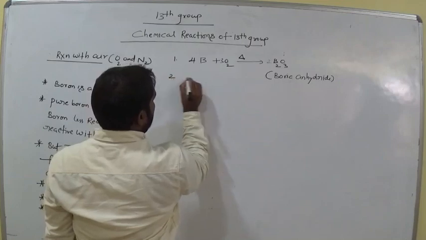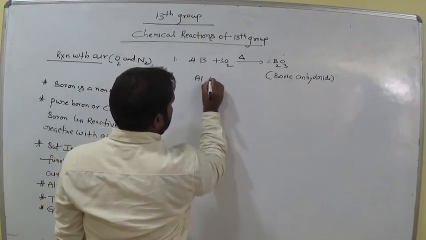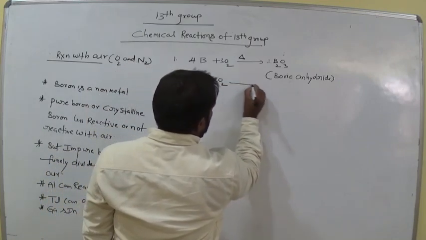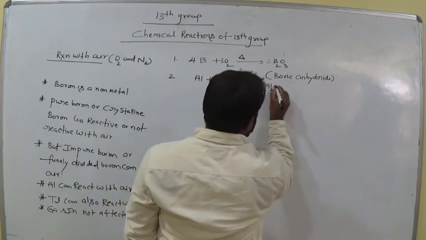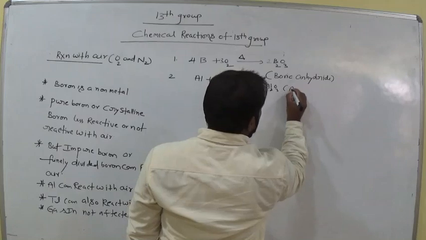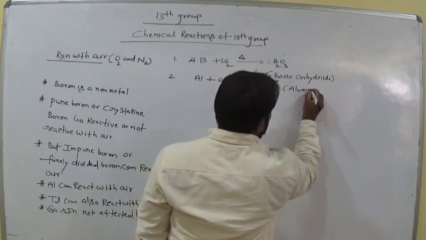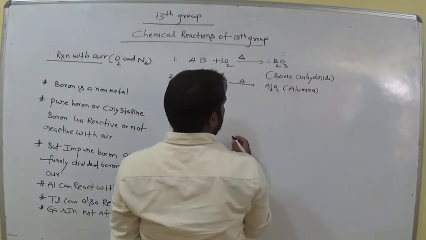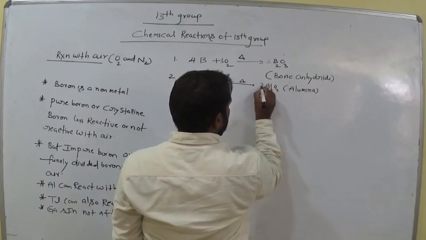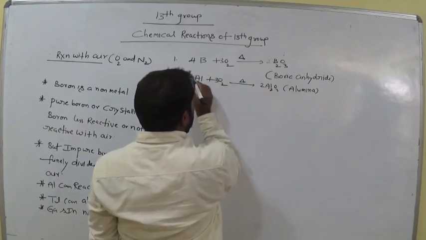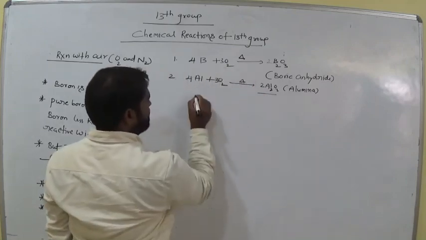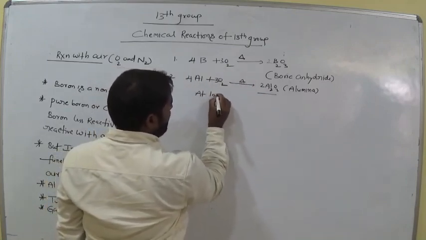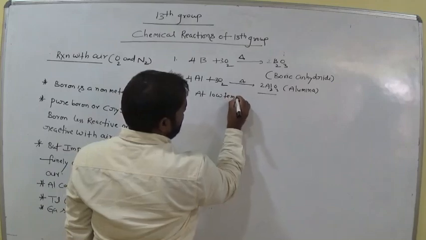Then go for aluminium. Aluminium can also interact with air. So what does it give? Al2O3, aluminum trioxide or alumina. So now it is also 2, this is 3 and this is 4. Alumina is given at low temperature. These both are at low temperature only.